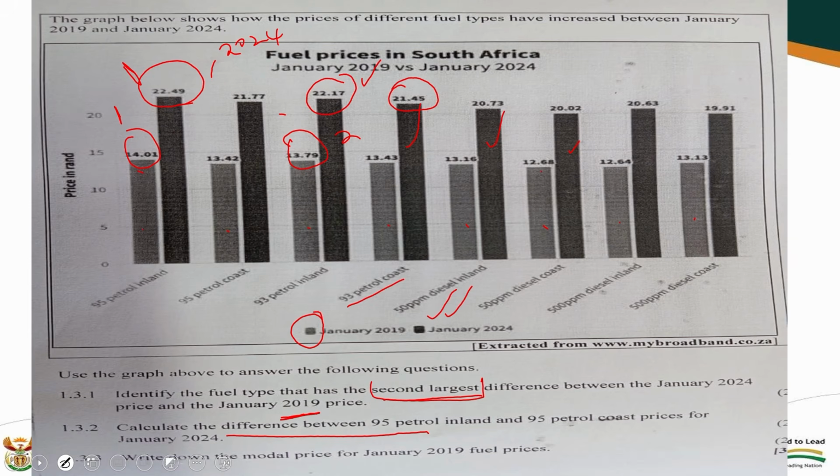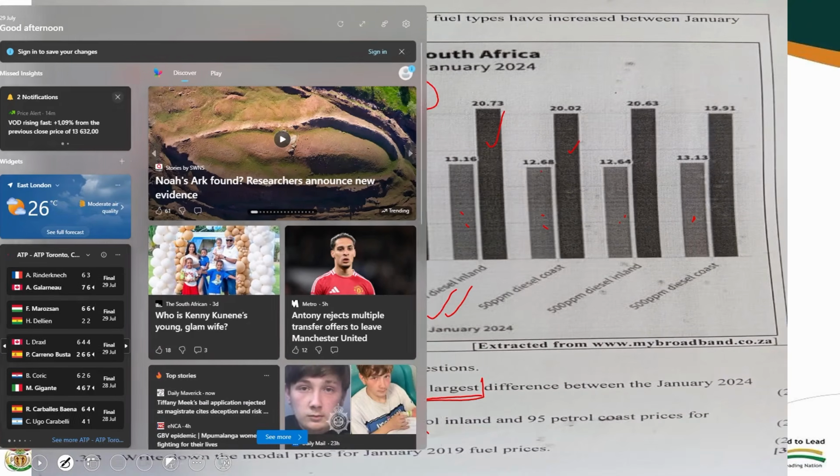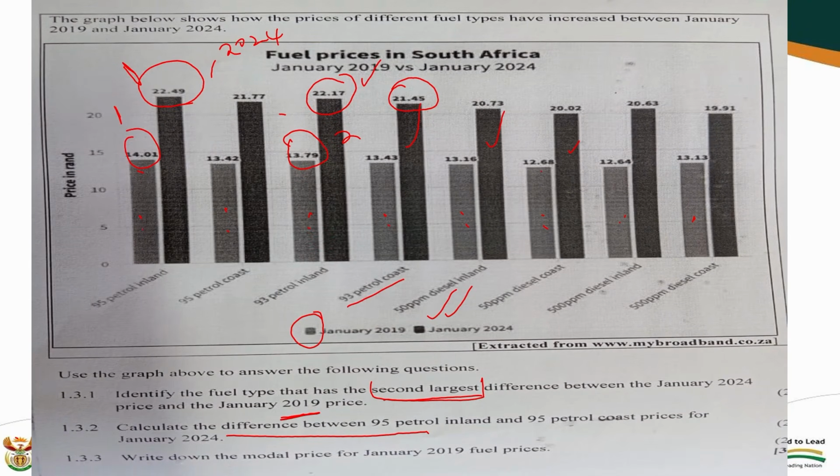Then in these numbers of these fuel prices of 2019, there is no mode. Remember, learners, I can't say the answer is zero mode, because zero is a number. You better write it down and say there is no mode.